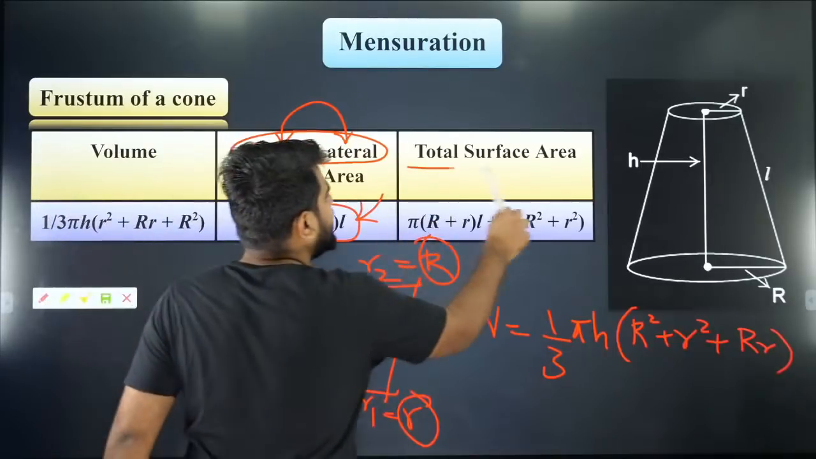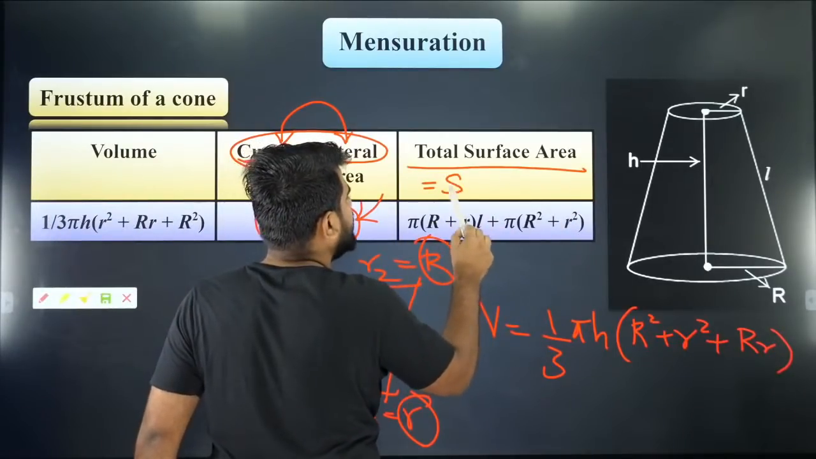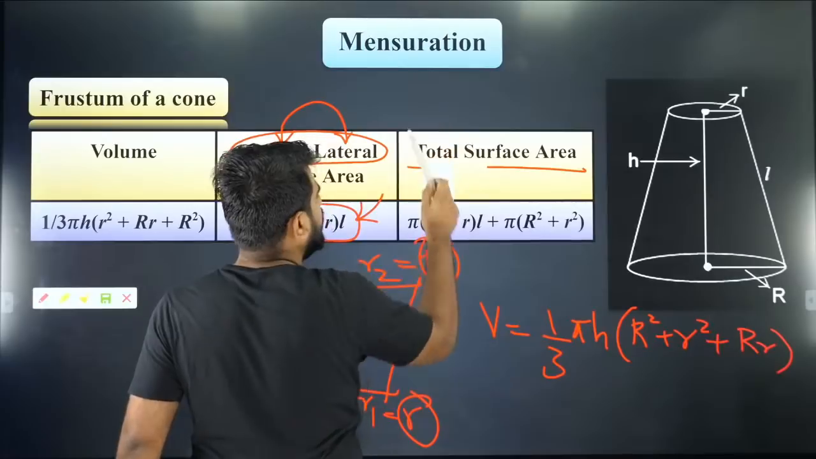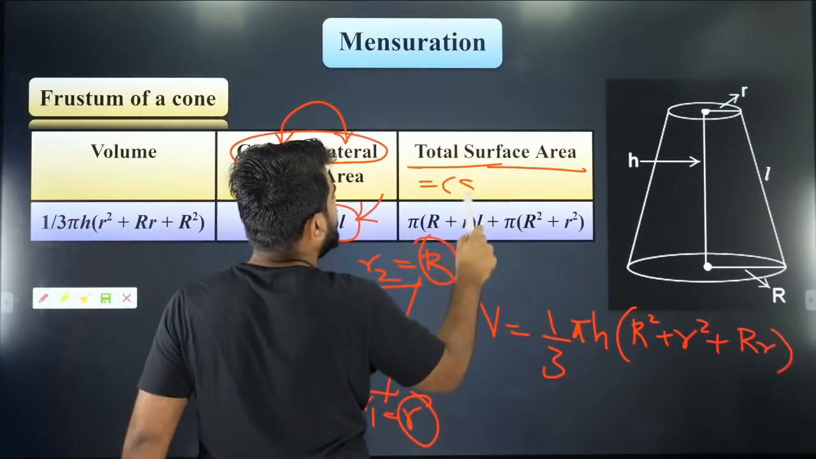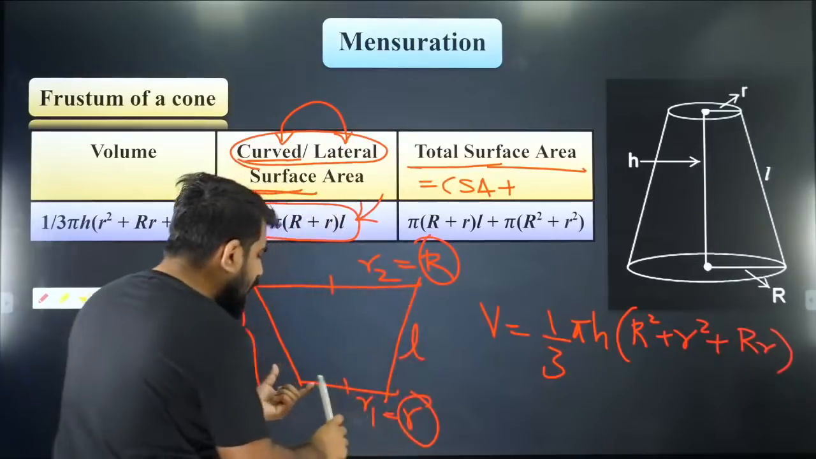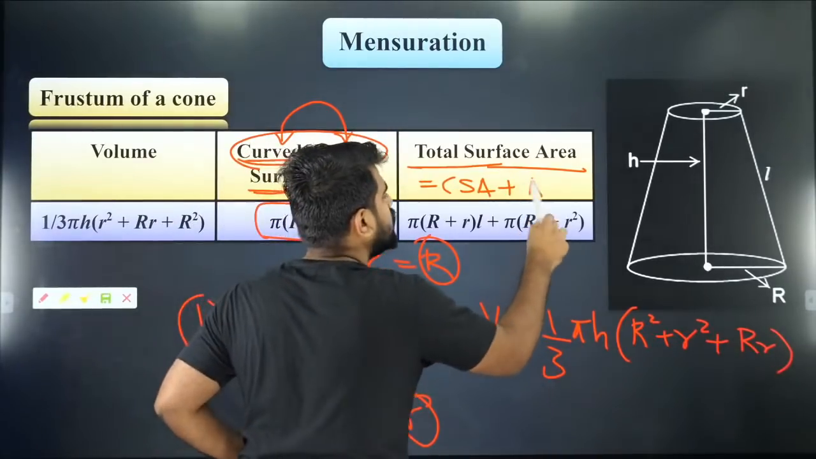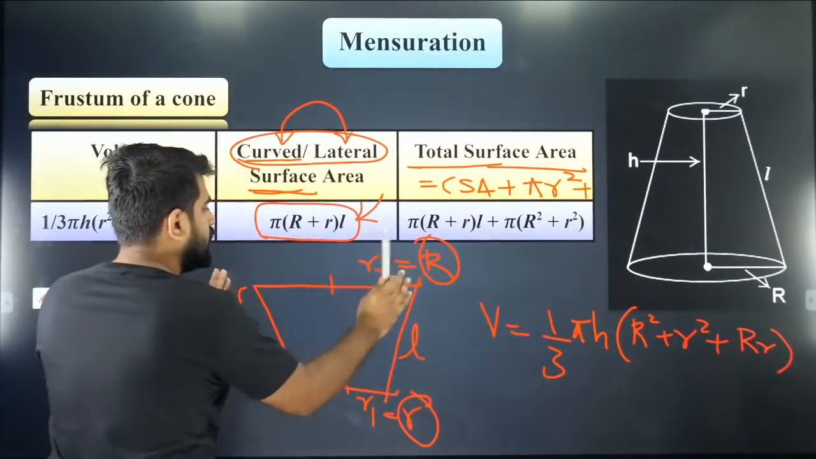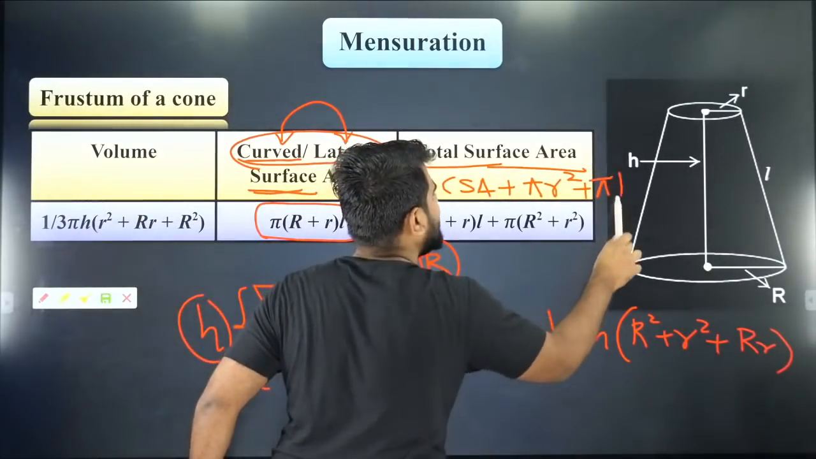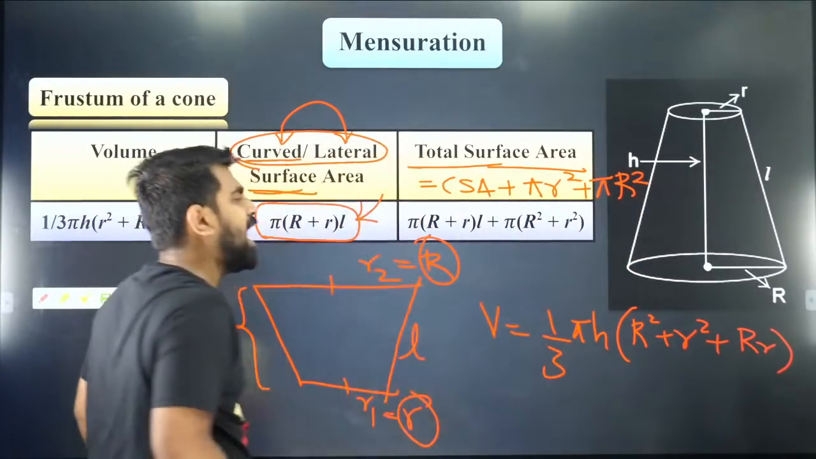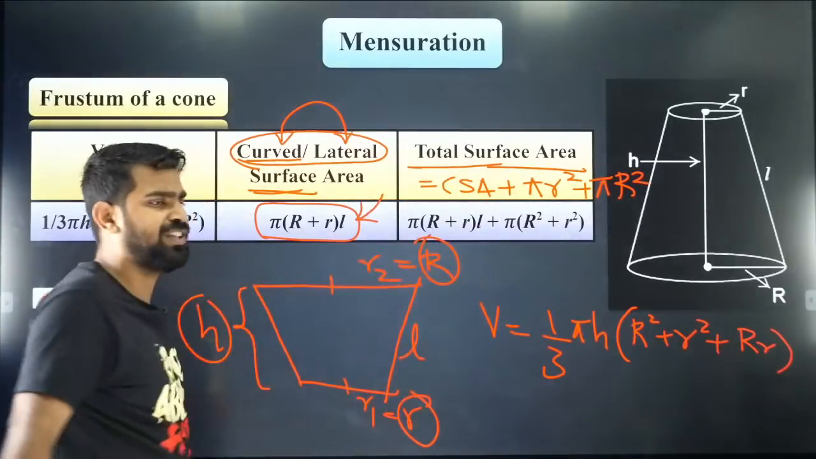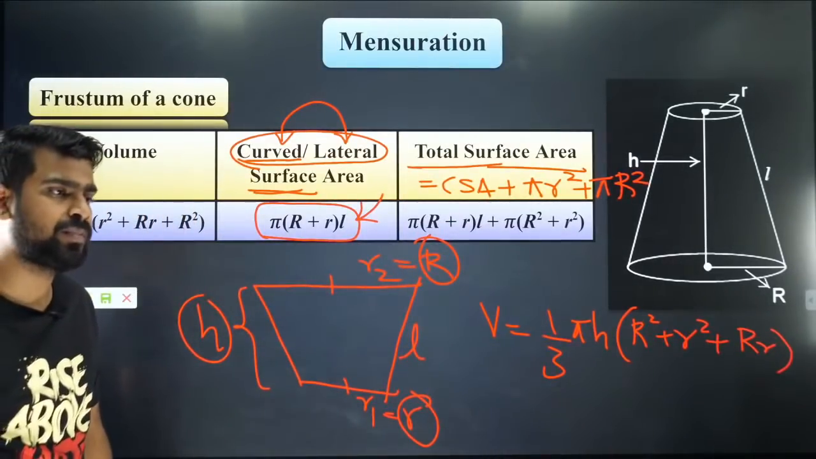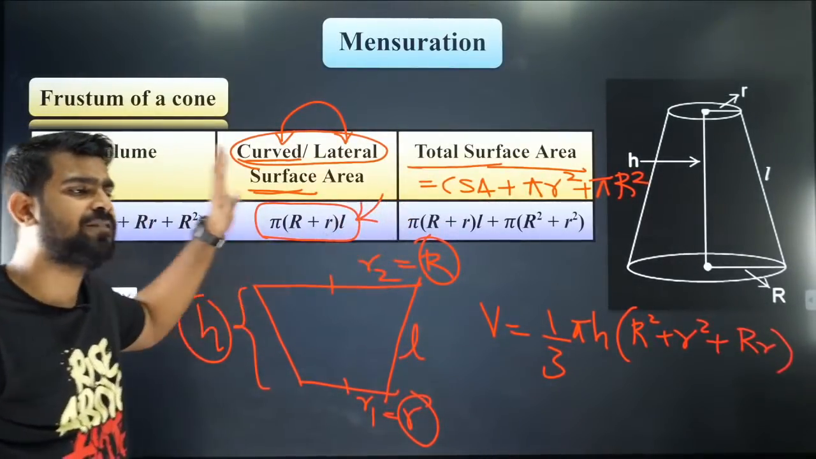What is the total surface area? Total surface area is equal to the curved surface area plus the area of the bottom circle plus the area of the top circle. So I have to add the bottom circle and top circle areas. That will be your total surface area. Did you all understand it? Everybody?